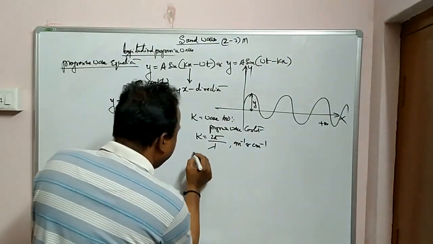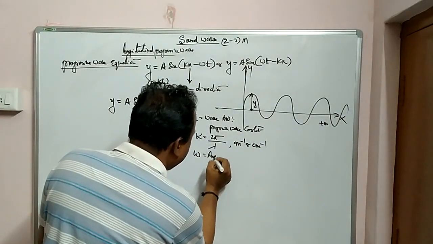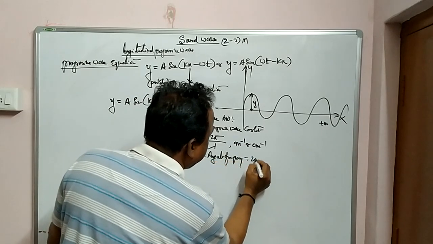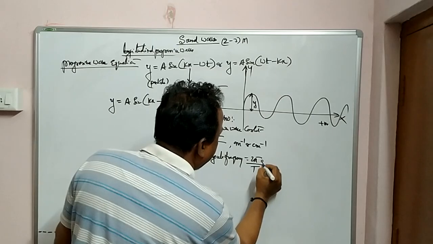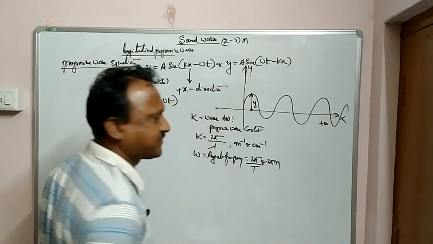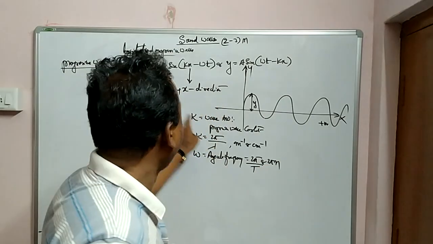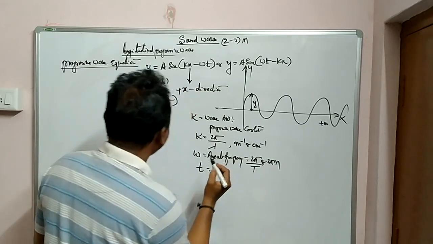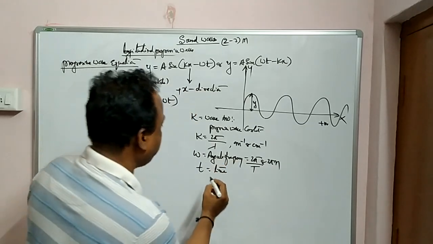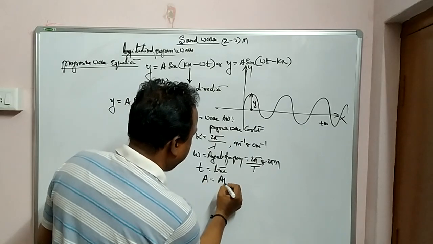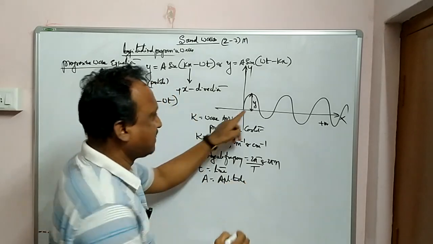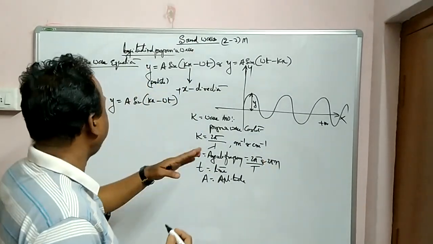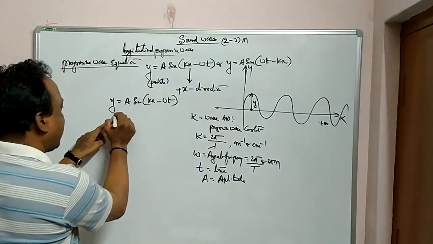And omega, angular frequency please. What is omega? Angular frequency, which is given by 2 pi by T or 2 pi n, where n is frequency, T is time period, and t is time. Okay? And A is amplitude, that means the maximum displacement of the particle from the mean position during the oscillation or vibration. And y is the displacement of the particle.